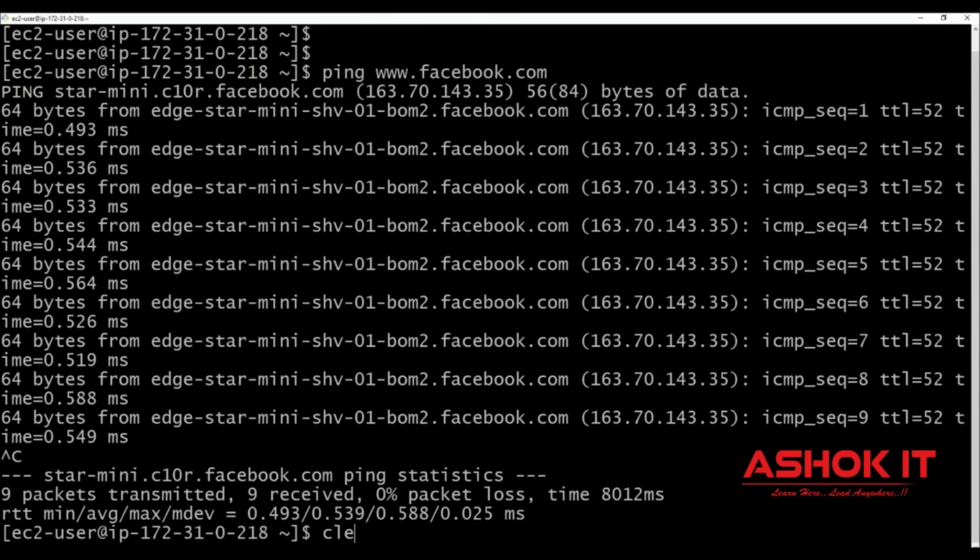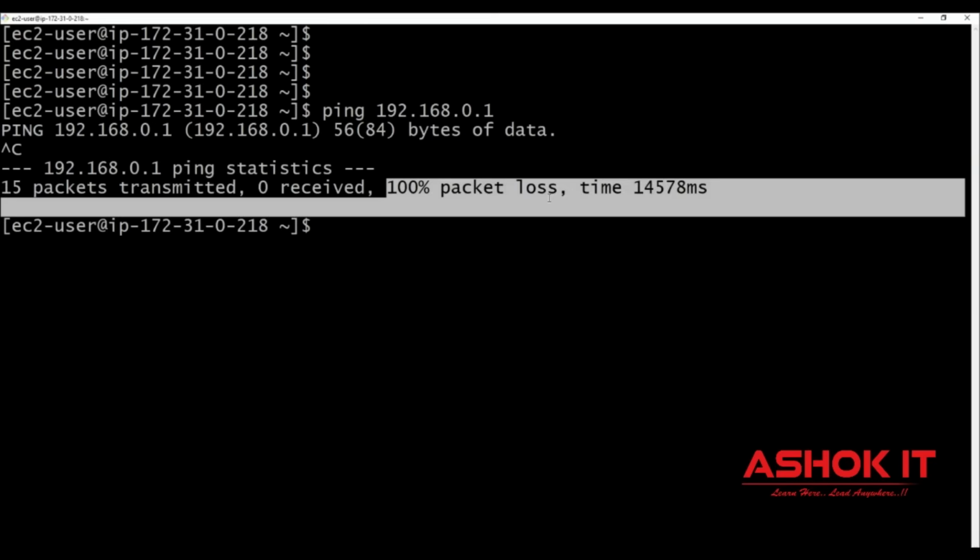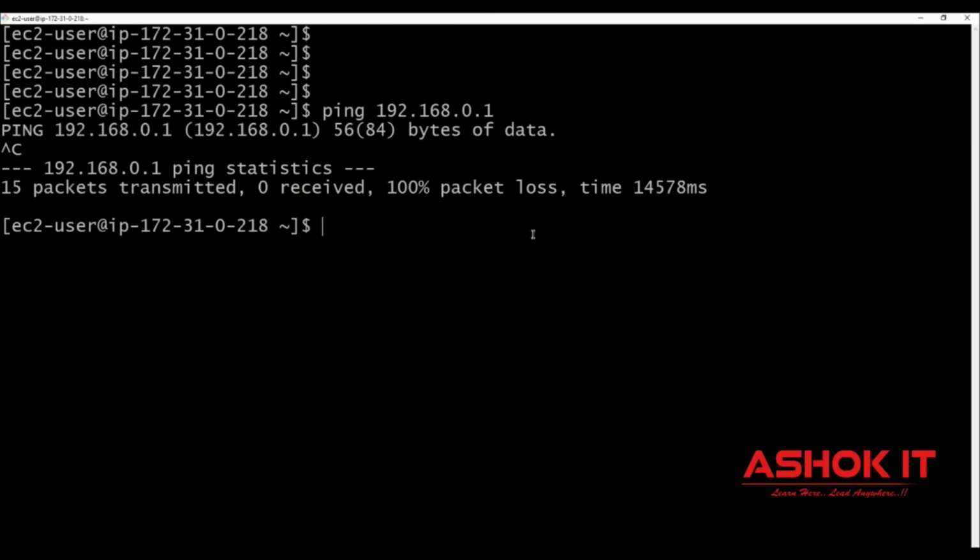For example, if I give some server, ping 192.168.0.1. So if I do the ping, I have given some IP address to ping, but I'm not getting any response. That means ping has failed. So this server is not available, or the server is not in the running state. When I press Ctrl C, I'm getting 100% packet loss. That means the connection has failed.